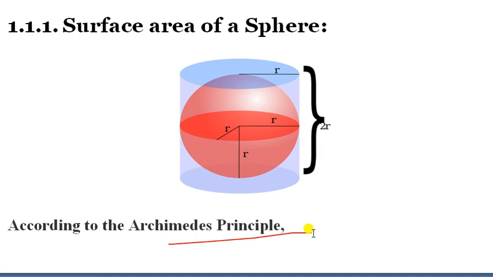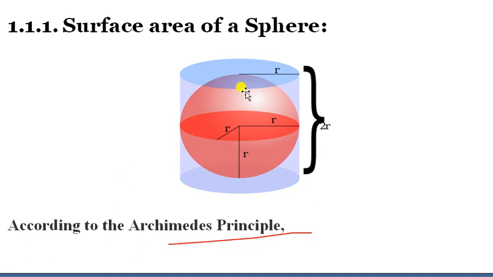He said that if a sphere is completely fitted into a cylinder, then only is it possible to find the surface area. Again, I am repeating: if any sphere is completely fitted in a cylindrical shape, then only you can find the surface area as well as the volume of a sphere.